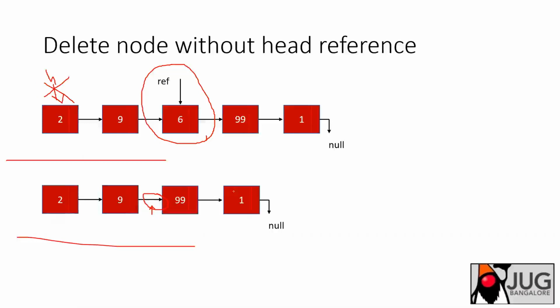See, I know the reference node, right? You know this particular node. Yes, you know the reference node. So reference dot next equal to... You cannot do that. Reference dot next equal to reference dot next, two times. No, you cannot do that. That is what I'm saying, right?